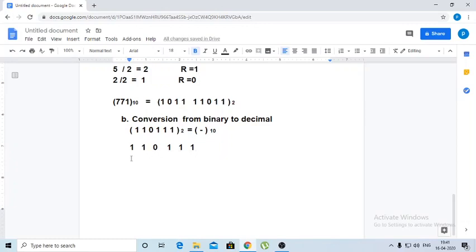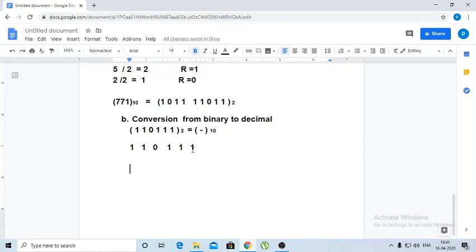Or if you want to start from the left side, then count how many digits are there, then subtract 1, we have 6 digits, subtract 1 and multiply the first left digit with that number. So I'll start now. I start from right side, it will be very convenient.